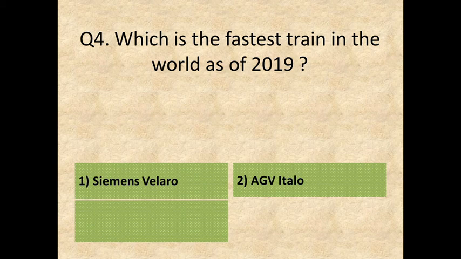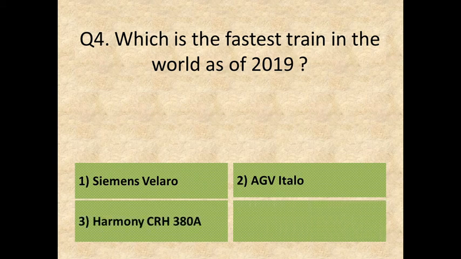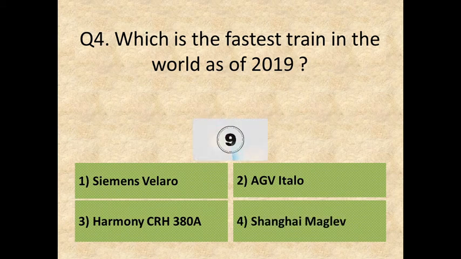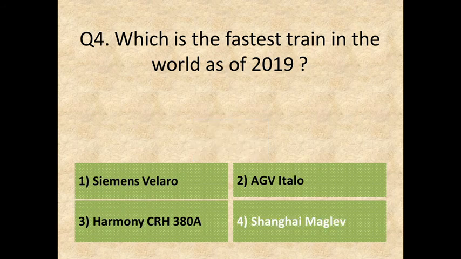Option 3, Harmony CRH 380A. Or, Option 4, Shanghai Maglev. The answer is, Option 4, Shanghai Maglev.